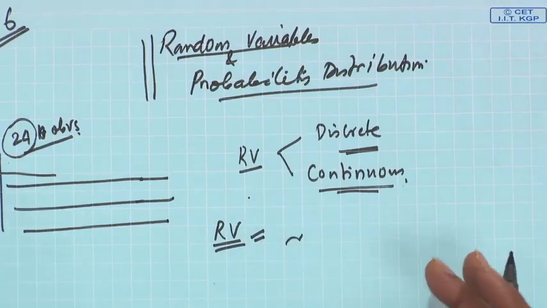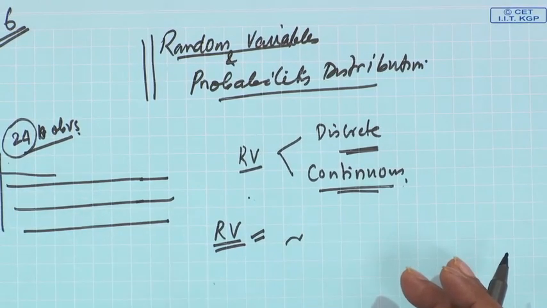But fortunately, these can be estimated, or can be known through a certain probability distribution. Because even though you cannot tell precisely what the value of a random variable is, you may say what is the probability that the value will be less than 90, or between 90 and 100, or, in a discrete case, what is the probability that the number of defective items will be 5. So, that kind of characterization is possible.